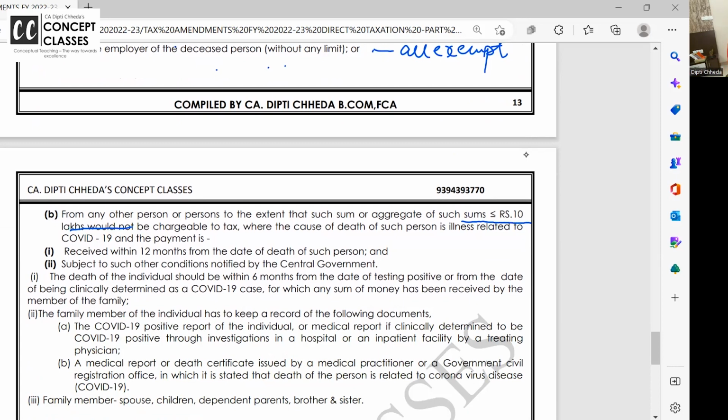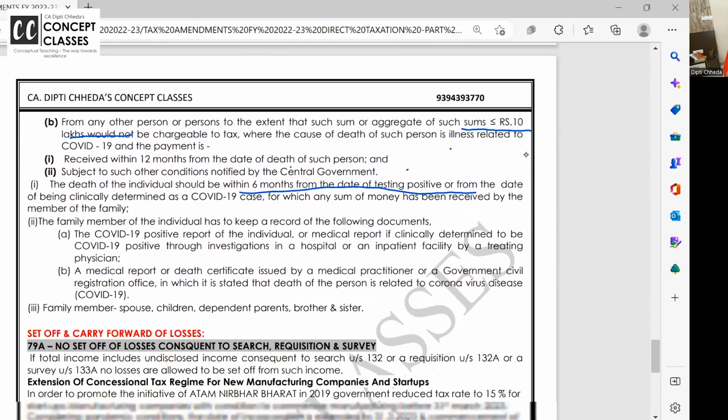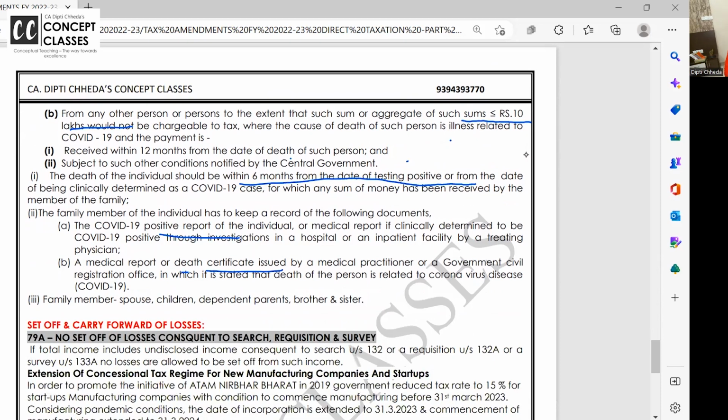So if there's a death in the family due to COVID and you have got reimbursement from somewhere, then how much expenditure is exempt? That reimbursement is exempt up to 10 lakh. Beyond that, it will be taxable, provided it is received within 12 months from the date of the death and subject to conditions that death should be within 6 months from testing positive, and he has to give the positive report and other details. And families, same as what we saw in the salary chapter: spouse, children, dependents, parents, brothers, sisters.